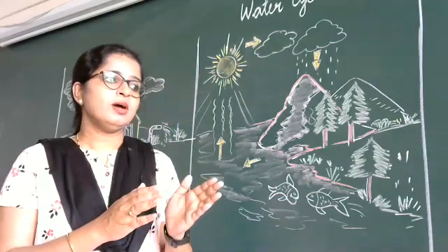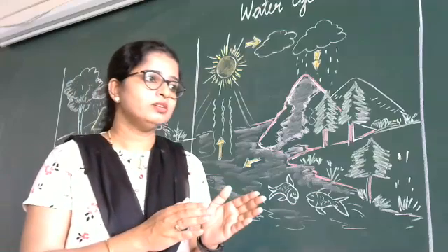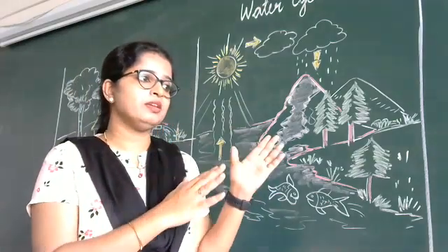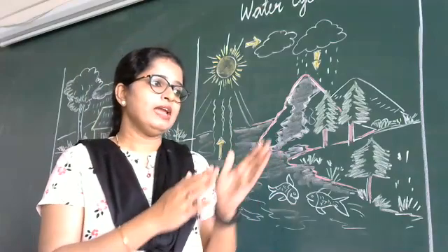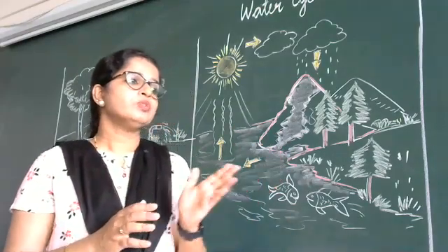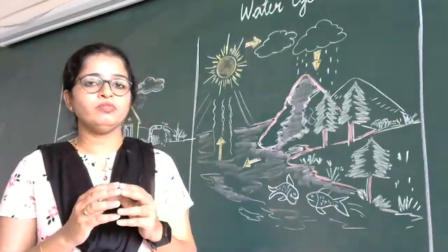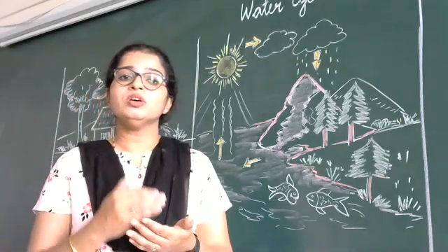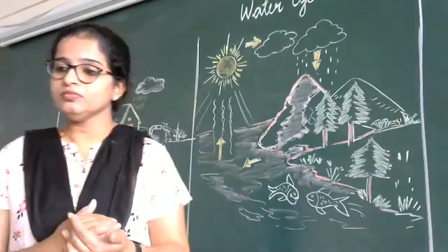Some is in the form of ice, frozen on the mountain peaks, and some other portion of water is salty. We cannot use both. So only a small portion of the water we can use, so we need to save water.